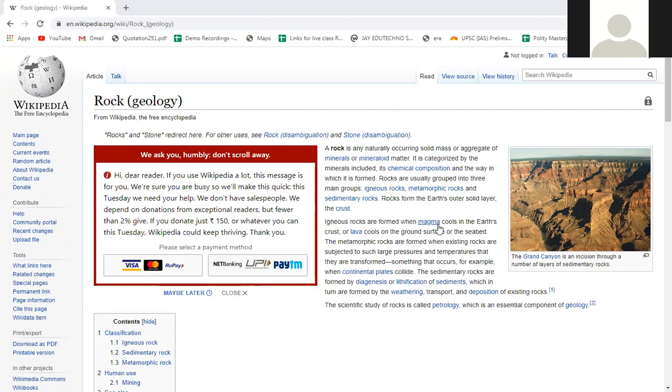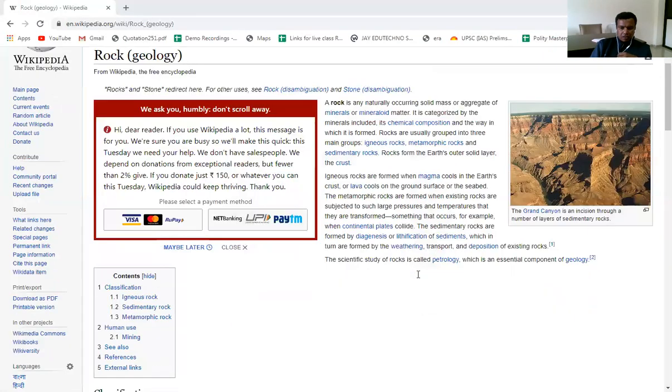Igneous rocks are formed when magma cools in the crust, and lava cools on the ground surface or the seabed. Metamorphic rocks are formed when existing rocks are subjected to large pressure and temperature and are transformed, something that occurs, for example, when continental plates collide. Sedimentary rocks are formed by diagenesis and lithification of sediments, which in turn are formed by weathering, transport, and deposition. That is weathering, erosion, and deposition of the existing rock that we have seen.